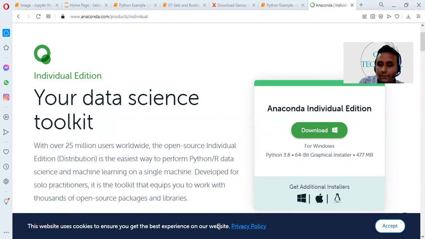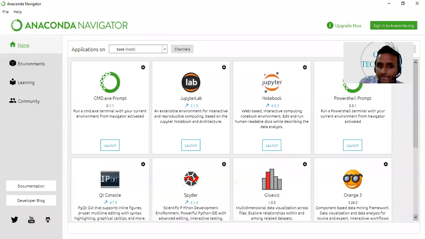After downloading Anaconda, this is Anaconda Navigator. Inside Anaconda Navigator, we are having Jupyter Notebook, Spyder, and Qt Console. Or if we want, we can execute our code through the command prompt.